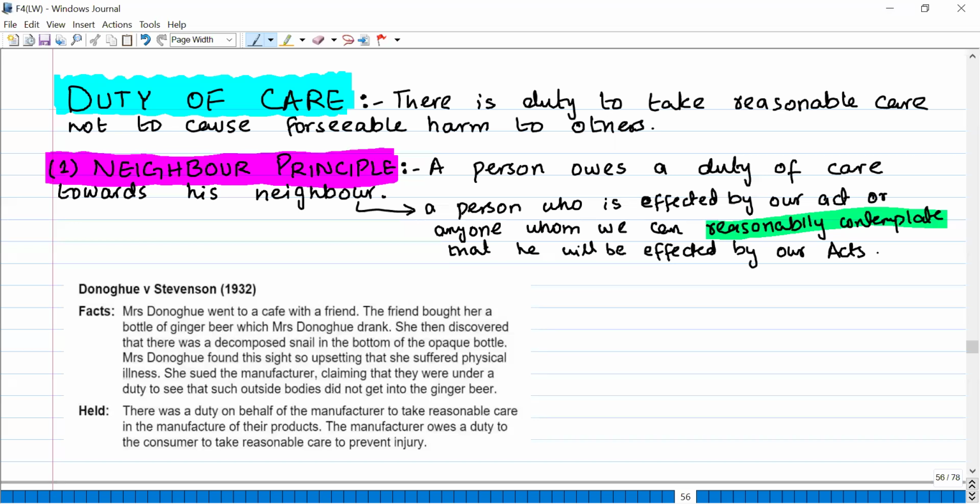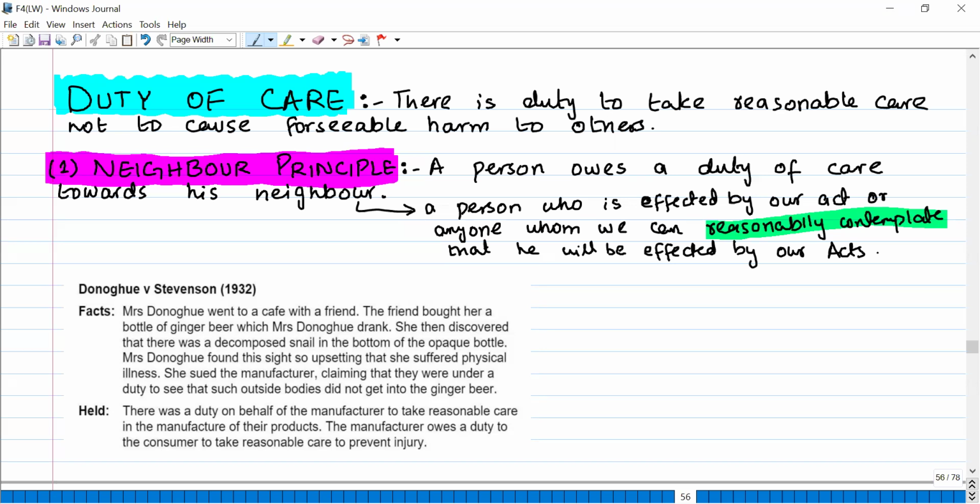Reasonably contemplate means that, in the back of my mind, I know that because of my act, this person can also suffer some kind of loss. I have that thought that yes, this person can also suffer loss. So any person who is affected by our act directly, or whom we can reasonably contemplate, that person will be my neighbor, and I owe a duty of care to my neighbor.